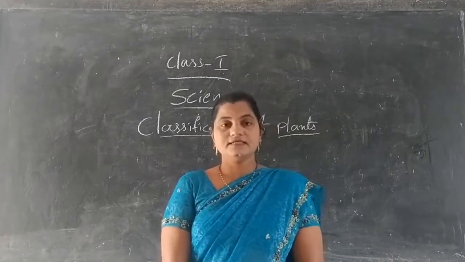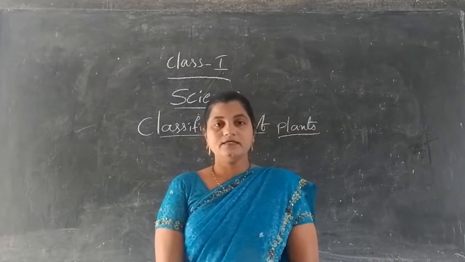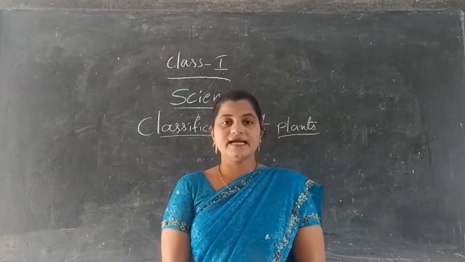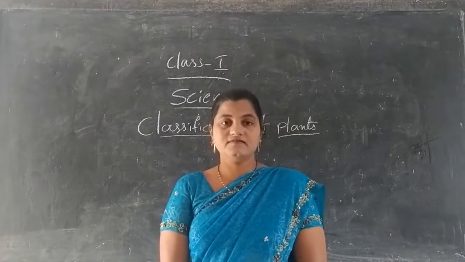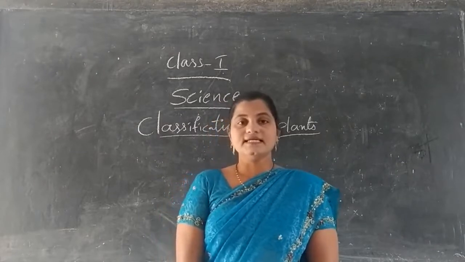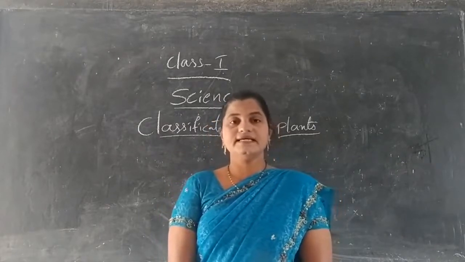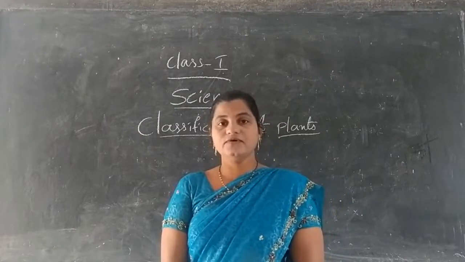One more important characteristic of the plant is that it can prepare its own food by itself through the process of photosynthesis. On this earth, the plant is the only thing which is able to prepare its own food.